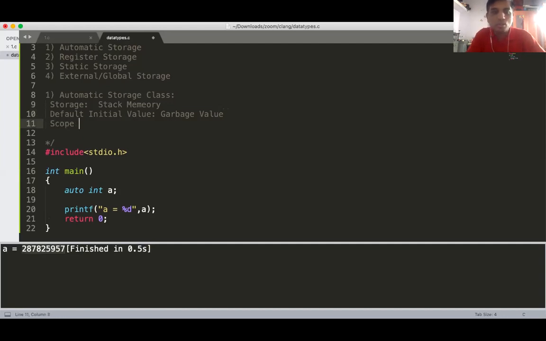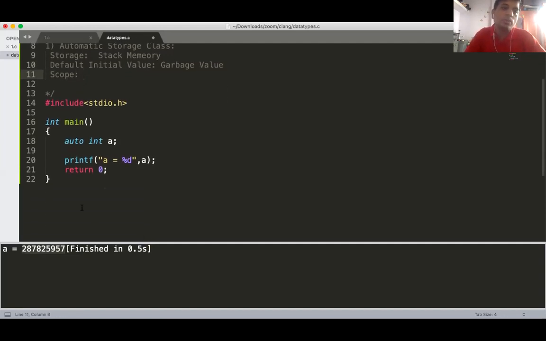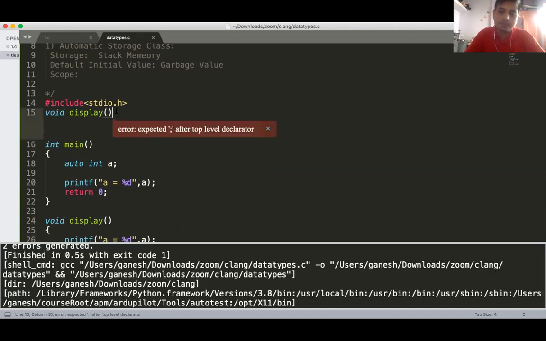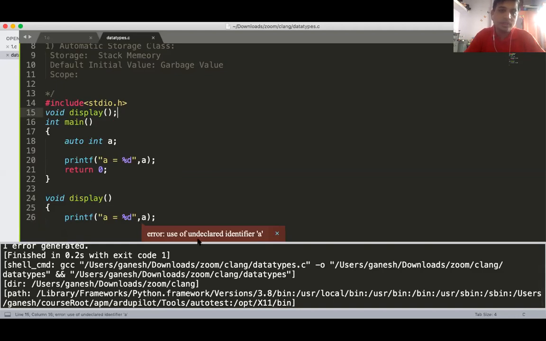The next is the scope. What is the scope of that variable? Scope of the variable is nothing but, suppose there is a display function, and there is another function void display. Can I use this A here? Can I print A here? Can I access this A here? If I try to access it here, it will give an error: use of undeclared identifier A.